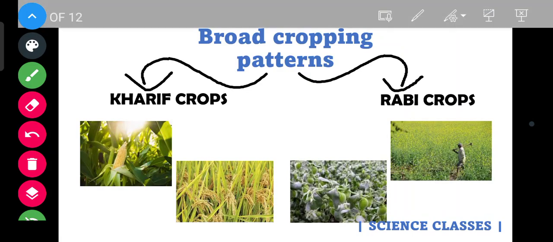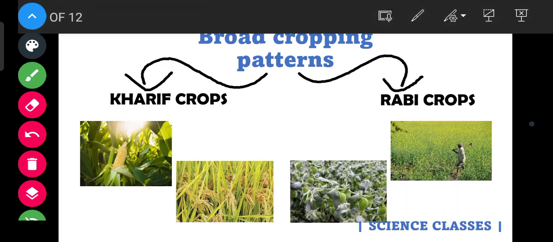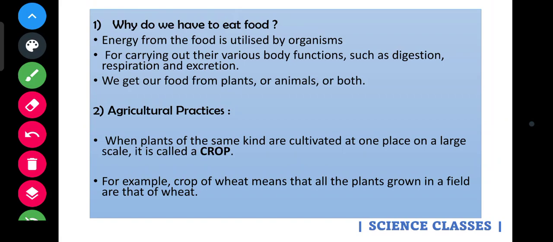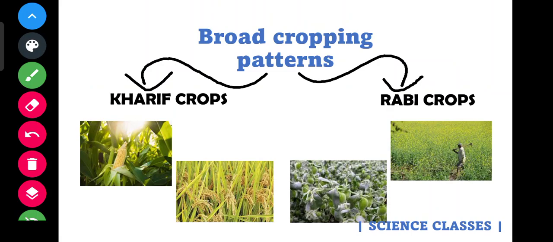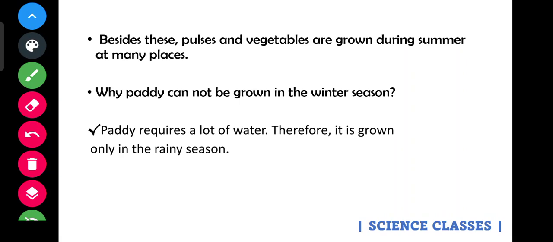So in this video, we studied a brief introduction and learned the definition of crops with examples. Why do we have to eat? Because we need food, because we need energy; we utilize food and we get energy. We also learned the two classifications of crops: Kharif crops, which are grown in the rainy season, and Rabi crops, which are grown in the winter season, along with a picture form of Kharif and Rabi crops, and a brief introduction for our next video.